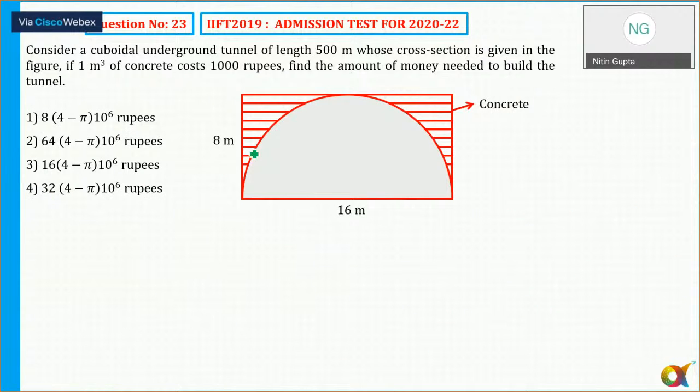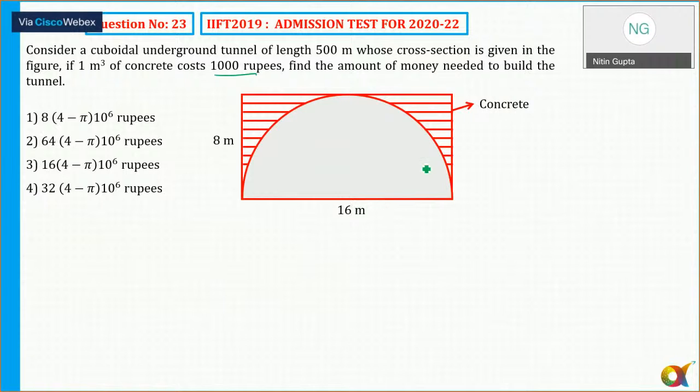Consider a cuboidal underground tunnel of length 500 meters where the cross section is given in the figure. So the cross section is already given. Now, 1 meter cube of concrete costs 1000. I need to find out the volume of the shaded area, this dotted line part. So what is the total area?